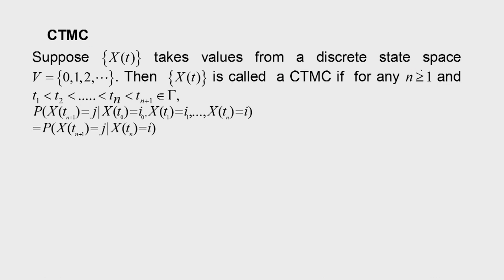X(t) takes values from a discrete state space V, because we have considered this one-to-one correspondence.